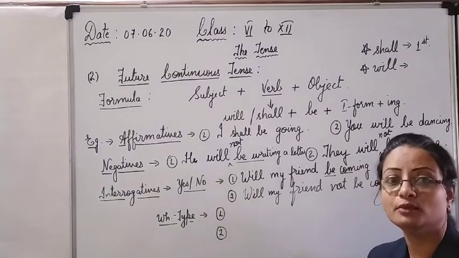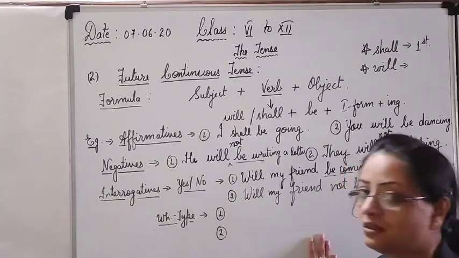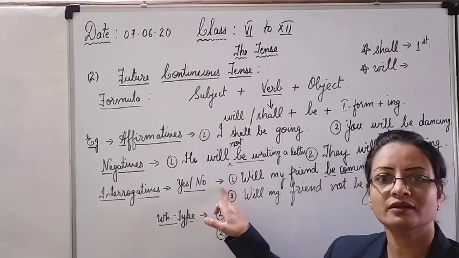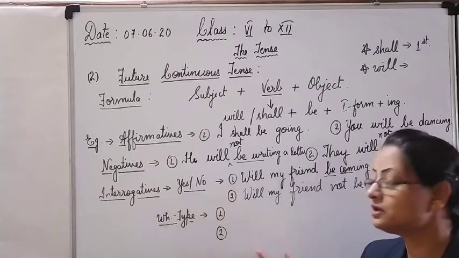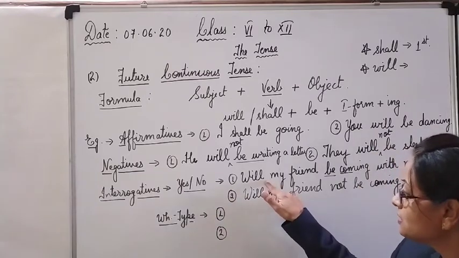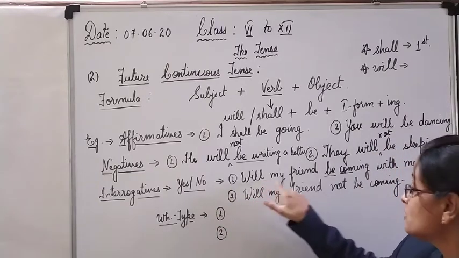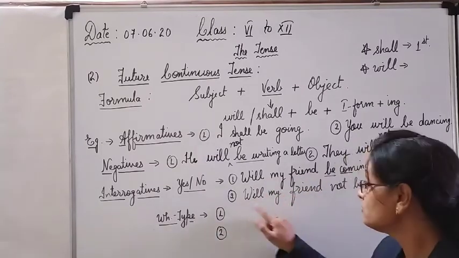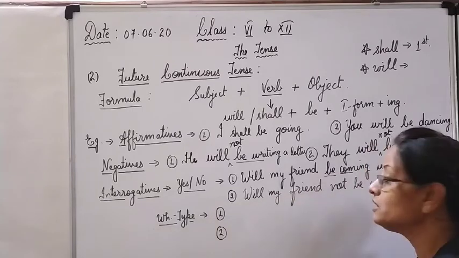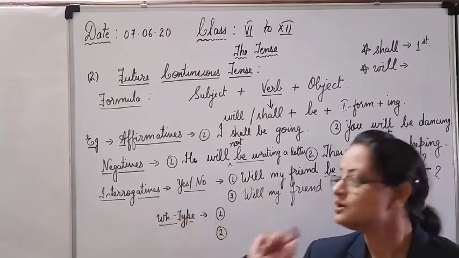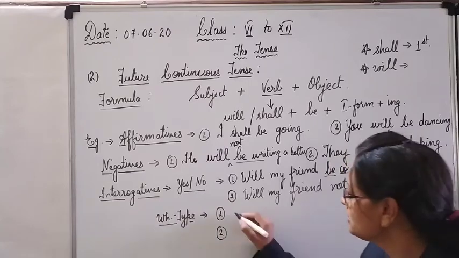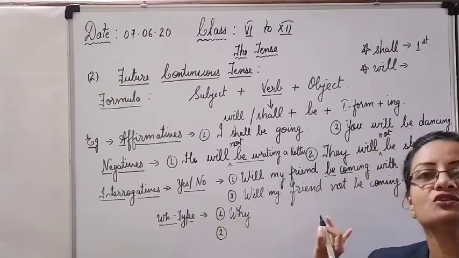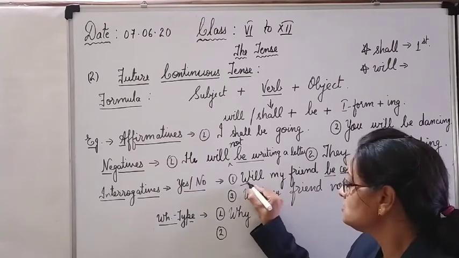Now let us see the WH type. WH type is nothing, no need to worry at all. Here you have to place a WH word at the beginning, and that will form a WH question. Like why? Why will my friend be coming with me? Or why will my friend not be coming with me? Is there any change? No change. So the only thing is you have to place a WH word before this full yes or no sentence.